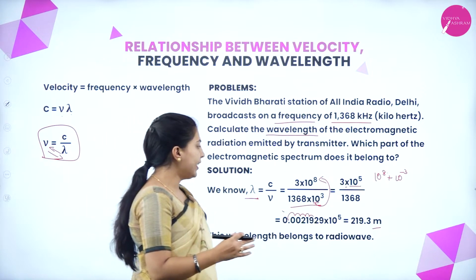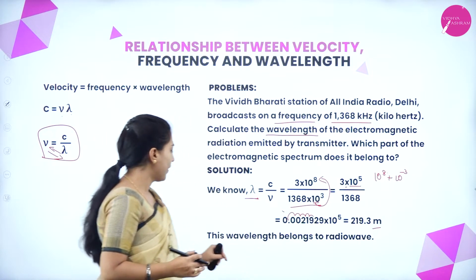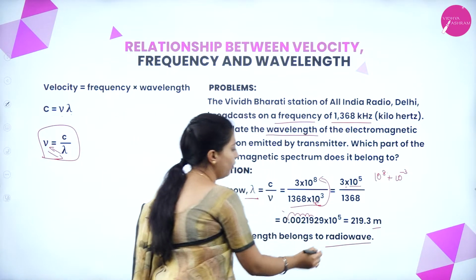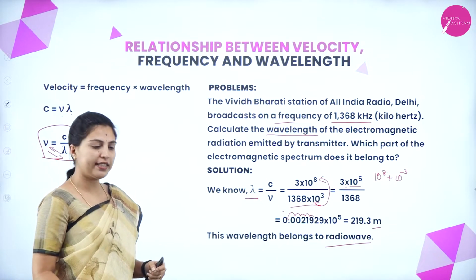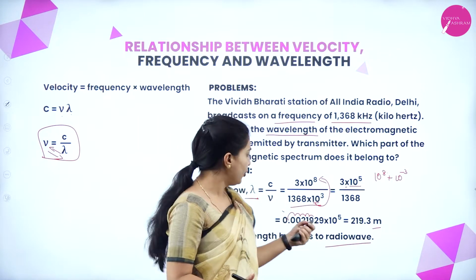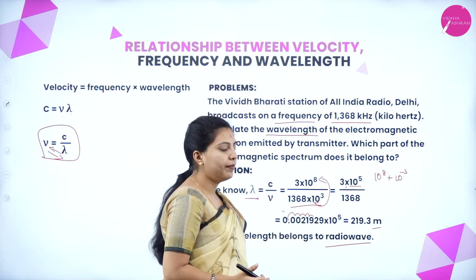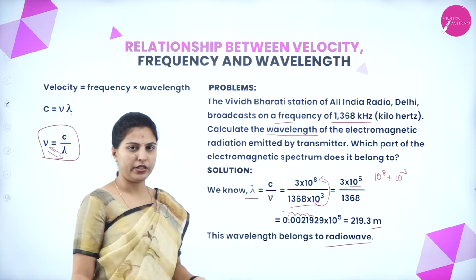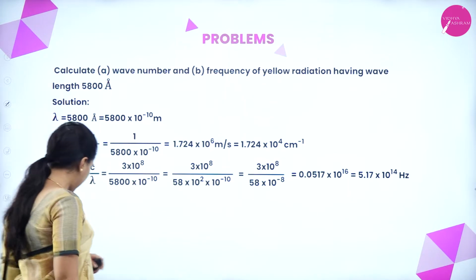So, after getting overall this one, this wavelength region belongs to radio wave. You can cross-check by seeing the electromagnetic spectrum that we have shown in the previous slides. You will get this region in that spectrum, and it belongs to the radio wave region. Okay. We will see another problem here.